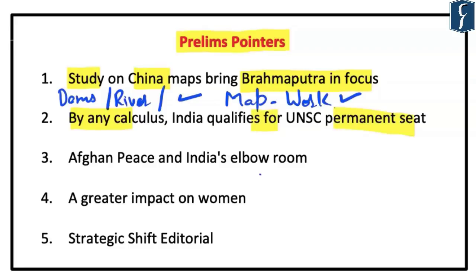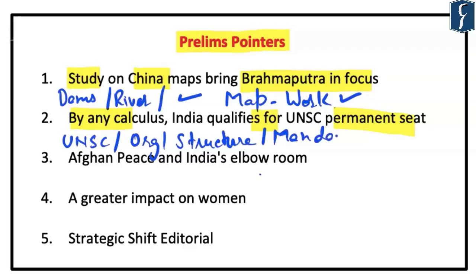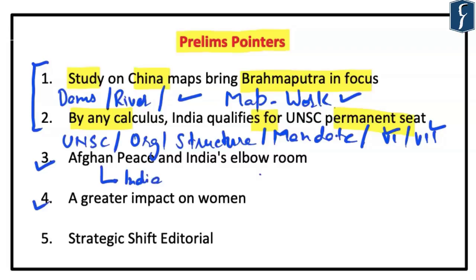Now this topic is again very important from the perspective of knowing what is the United Nations Security Council, what is its organization, what is its structure, and what is the mandate of this United Nations Security Council. At the same time, you should also know Chapter 6 and Chapter 7, which deal with establishing peace and security at global level. And these are very important from the perspective of prelims. We can say that Article 1 and 2 are important more from the perspective of prelims, but at the same time, Article 3 and 4 are more important from the perspective of mains examination. Article 3 basically talks about India's position or role in South Asia and also in context of India-Afghanistan relations.